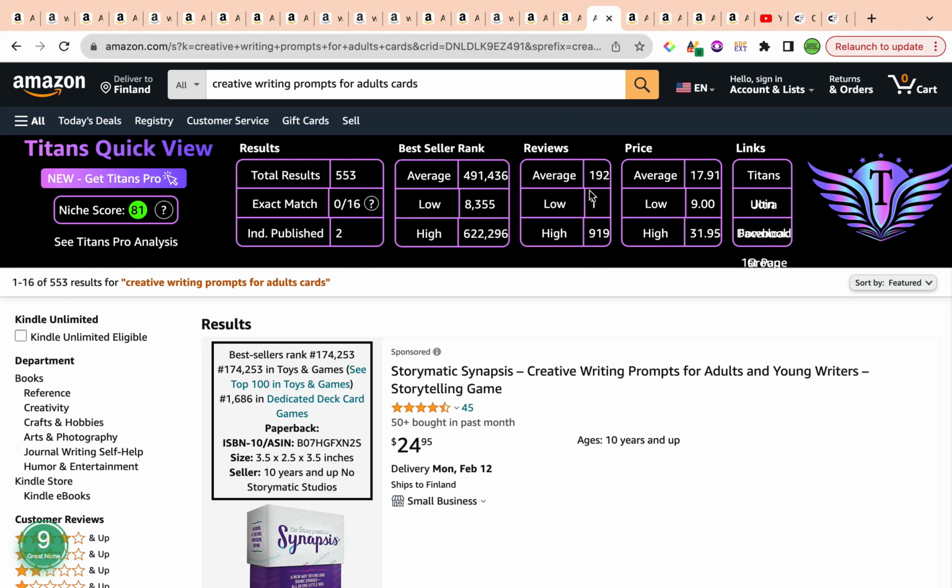Now, although it says creative writing prompts for adults cards, we are using the exact same strategy that we've talked about, the flash card book type of cards here. Exactly. So you can create the interior of the book based on the layout of cards.